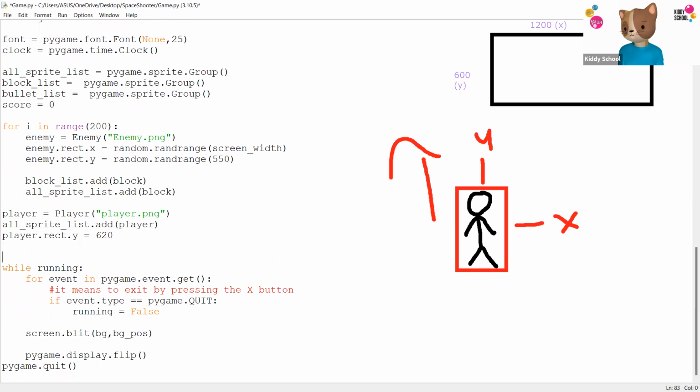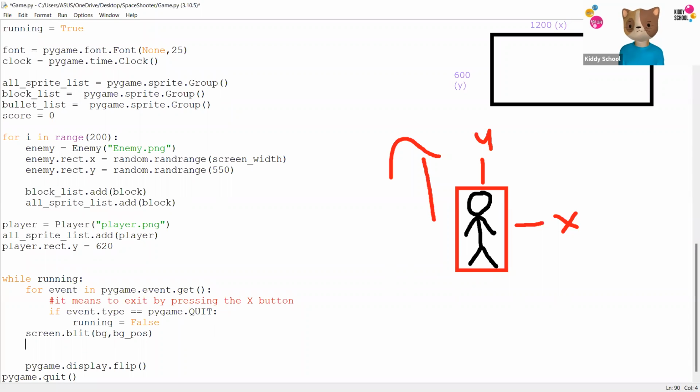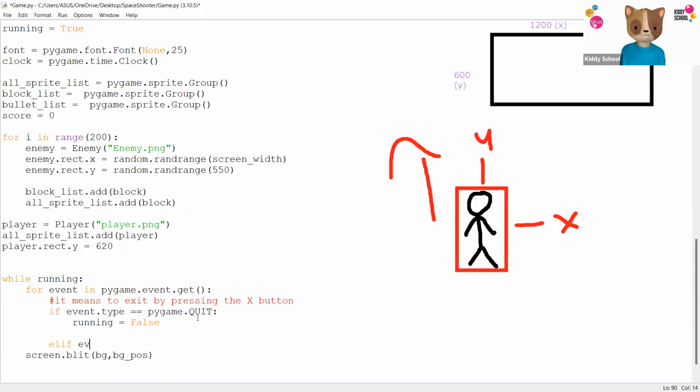Now there are just 3 or 4 lines to do, and we get the game running. And that is after we add the background image. We don't need to work with the music today. So the next thing is shooting it down. So else if event.type, this means if you press down the mouse button while you're playing the game, MOUSEBUTTONDOWN, we're going to shoot the bullet forward.